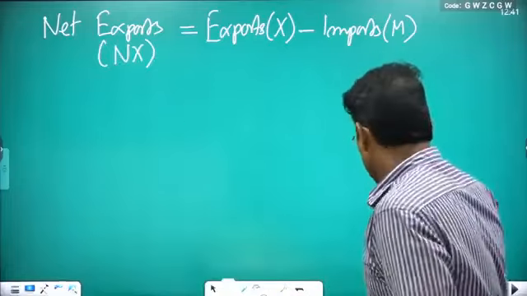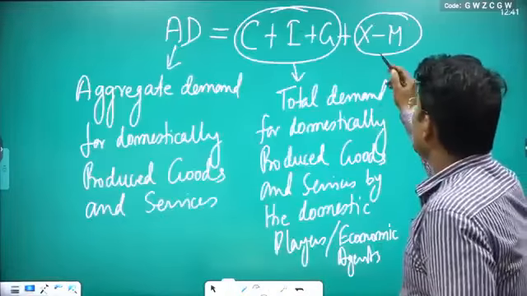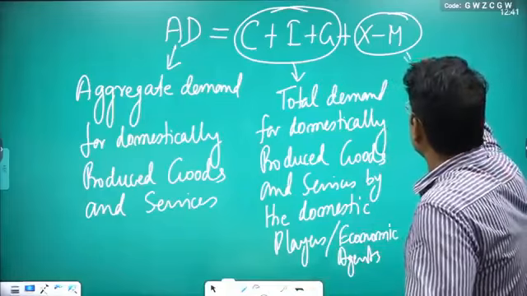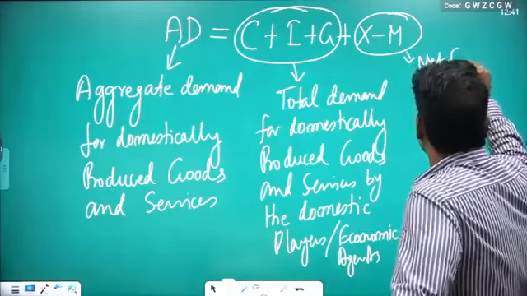NX you can write. So X minus M is nothing but the net exports.